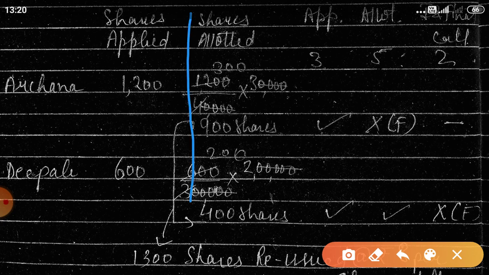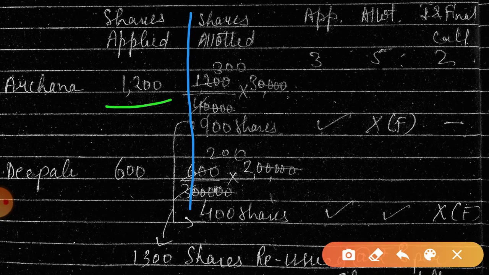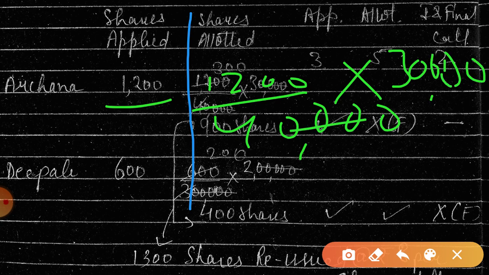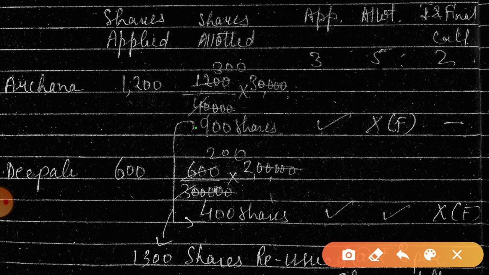So this is shares applied. Shares applied by Archana: 1200. So we have to calculate the number of shares allotted. 1200 was applied when the share applications were 40,000. So how many shares did the company give to Archana? Okay, we are going to calculate: 300 into 3, 900 shares. So 900 shares are given to Archana.